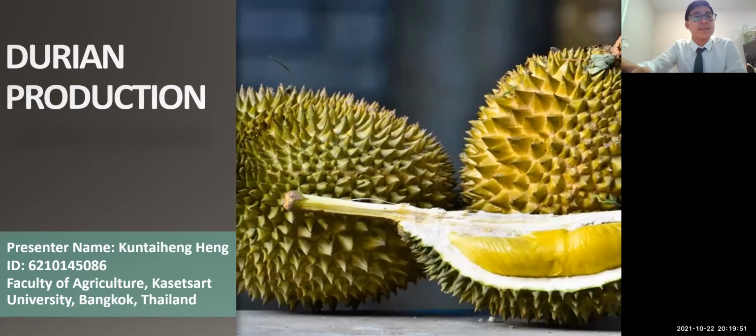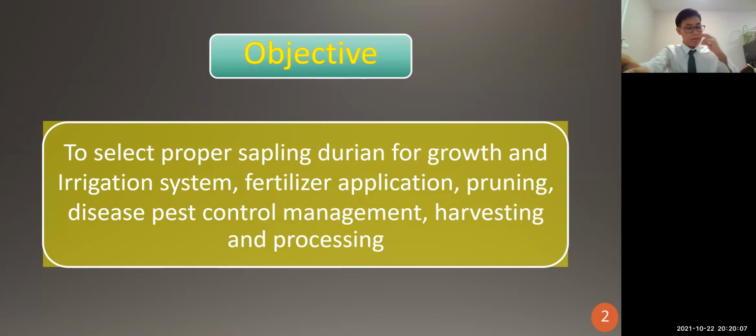So my name is Heng. Today it is my honor to be a presenter to talk about durian production in Thailand, and I also come from the Faculty of Agriculture at Kasetsart University, Bangkok, Thailand. The objective of this presentation is to discuss proper seedling selection for durian growth, the irrigation system, fertilizer application, pruning, disease and pest control management, and harvesting and processing.